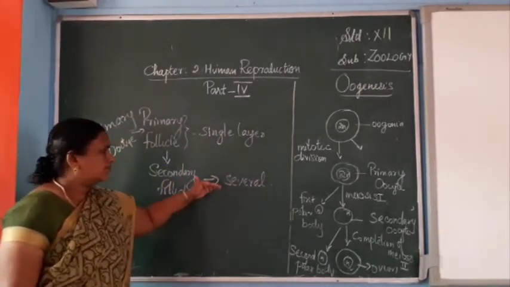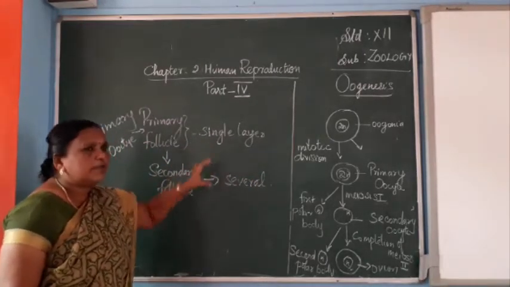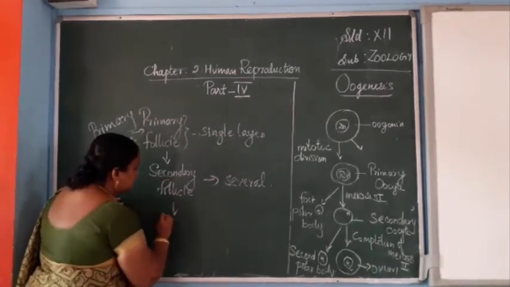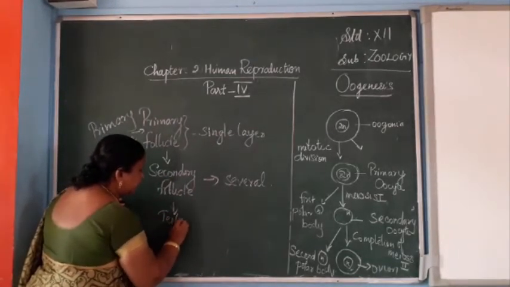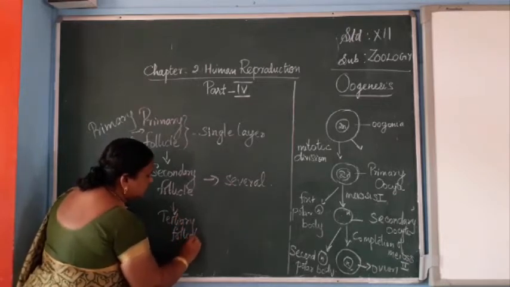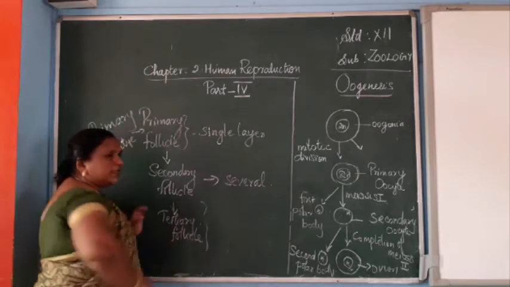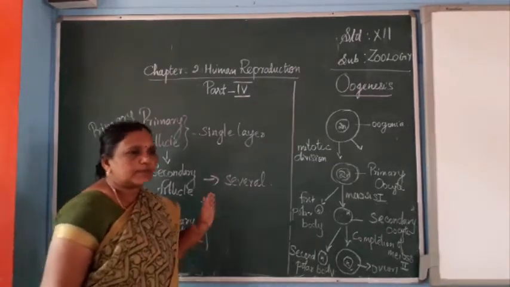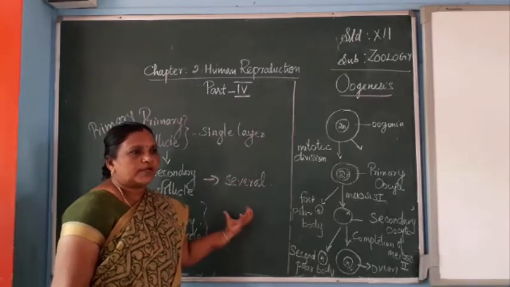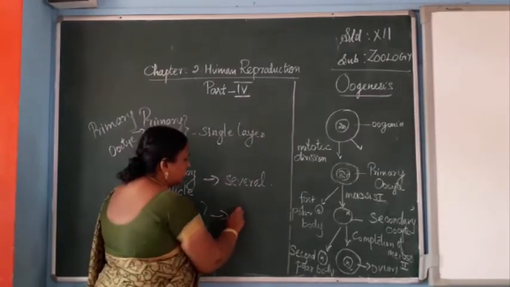Afterwards, these several layers are filled with fluid, and that is called the tertiary follicle. When the primary oocyte in the tertiary follicle is matured, it is called the Graafian follicle.